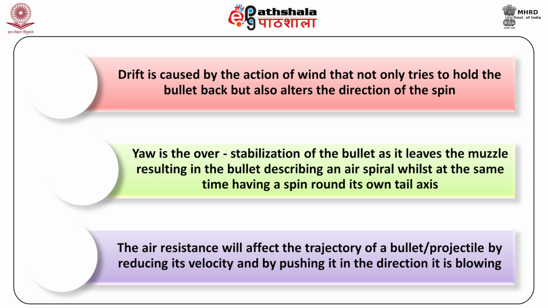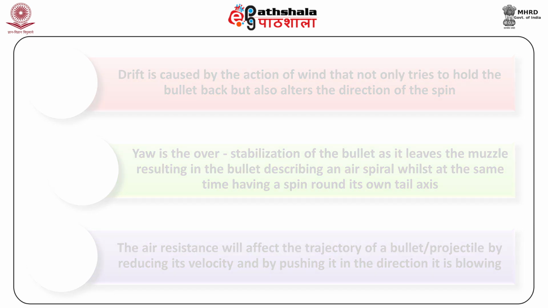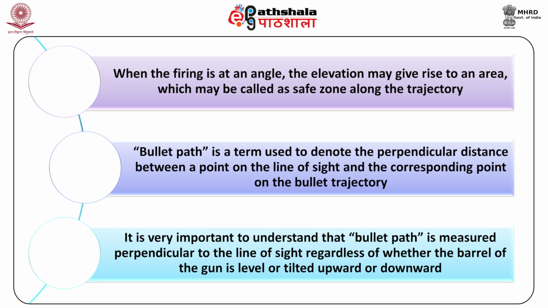Thirdly, in this chapter, we have come to know that the air resistance will affect the trajectory of a bullet or projectile by reducing its velocity and by pushing it in the direction it is blowing. Fourthly, we have learned that when the firing is at an angle, the elevation may give rise to an area which may be called a safe zone along the trajectory.